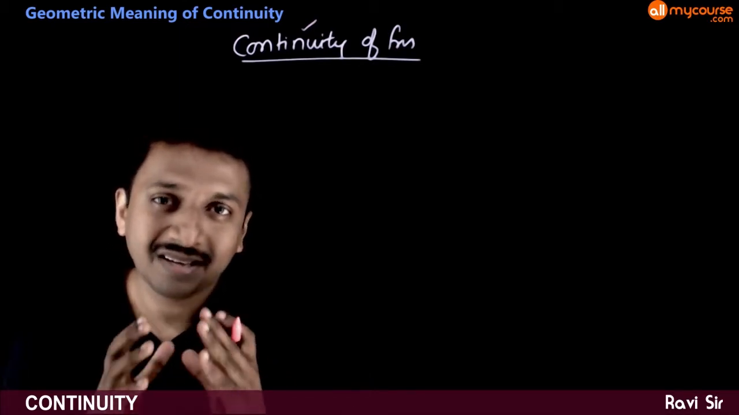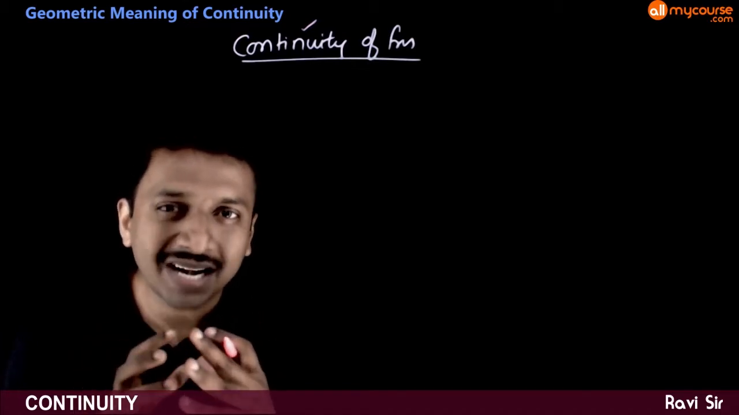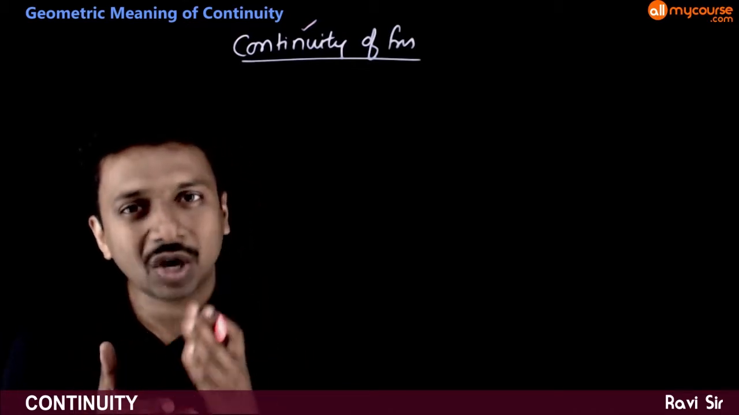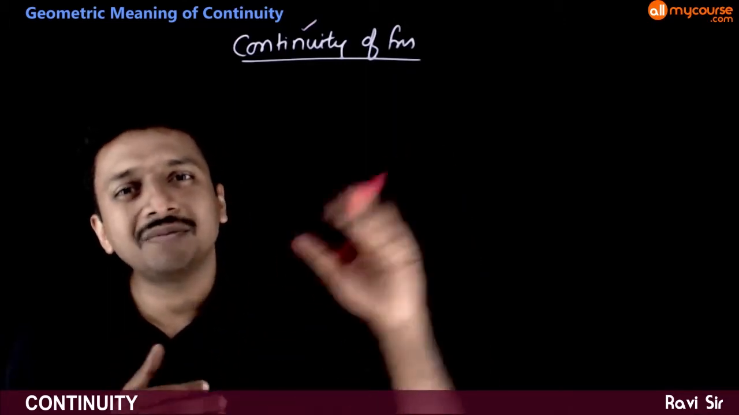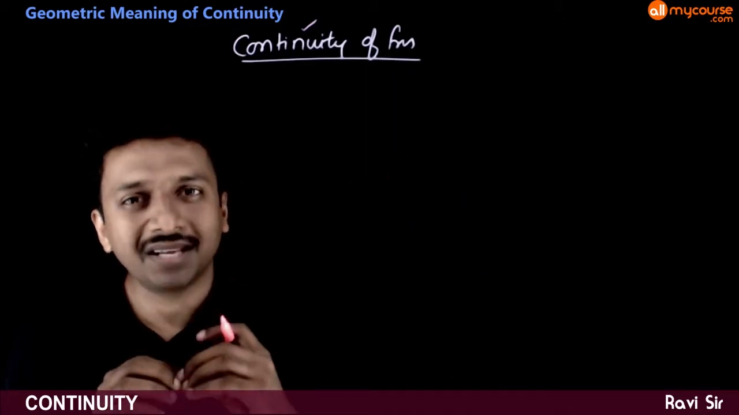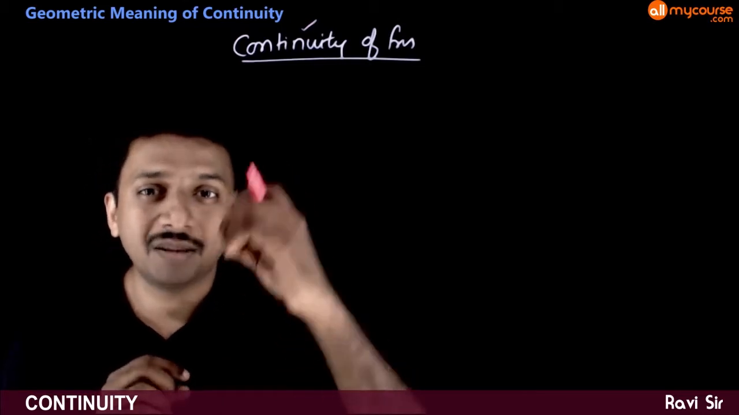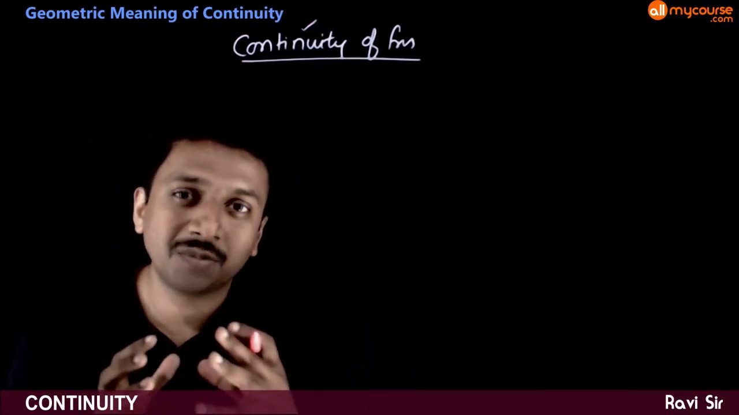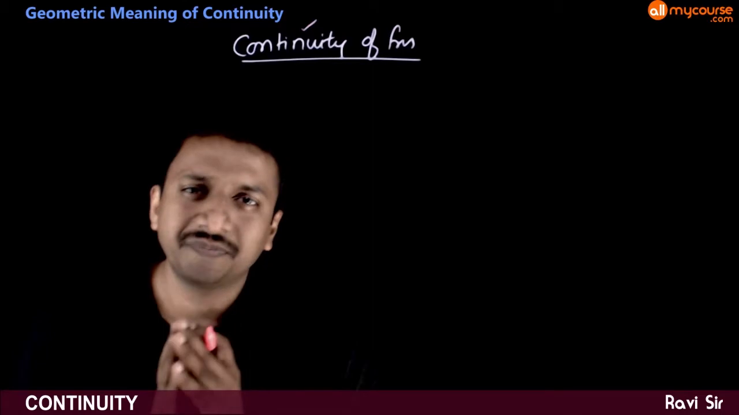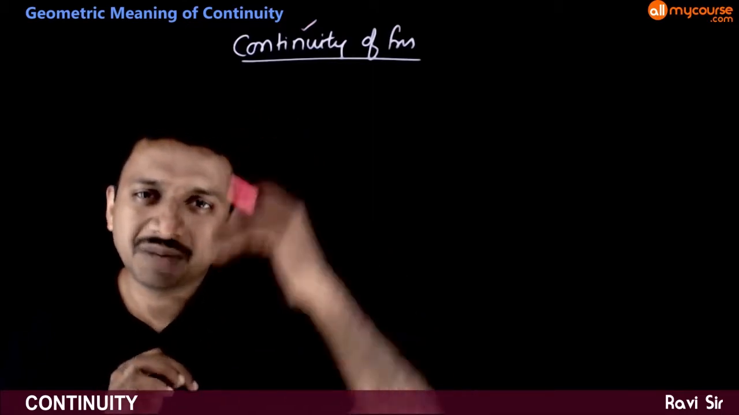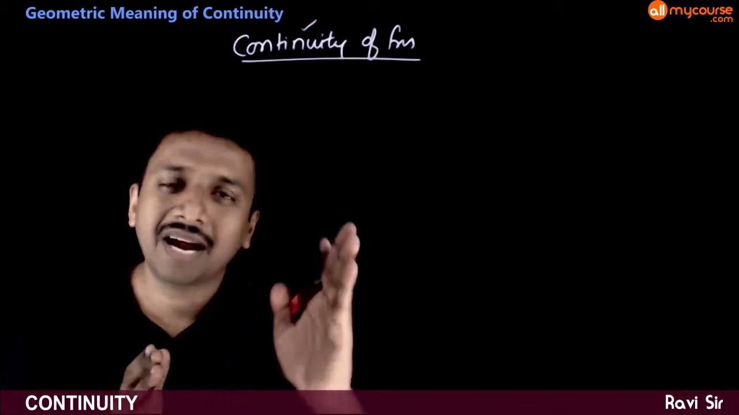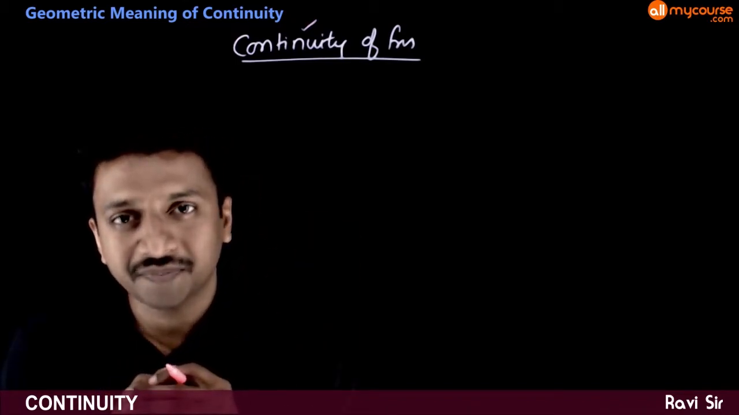If I say that some object is continuous, that means it does not have any breakages. If you have a continuous increase in price, that means you don't have any specific jumps in the price. The price of an object is increasing continuously. That means it does not increase in specific jumps. It increases continuously without any breakages.